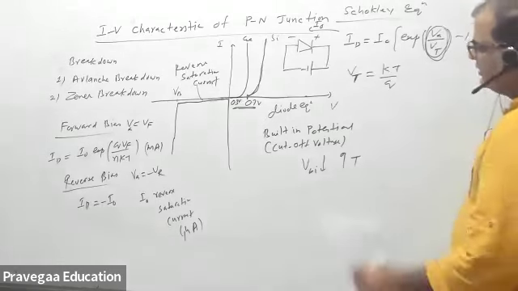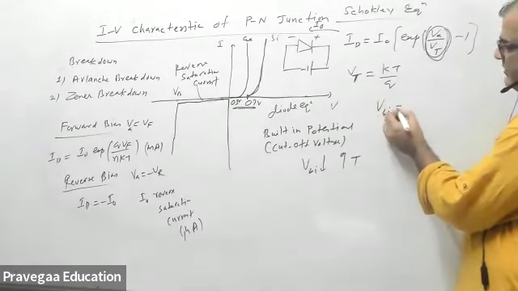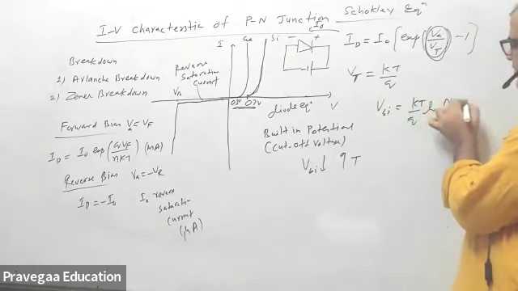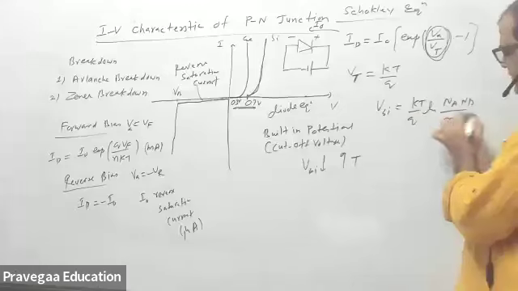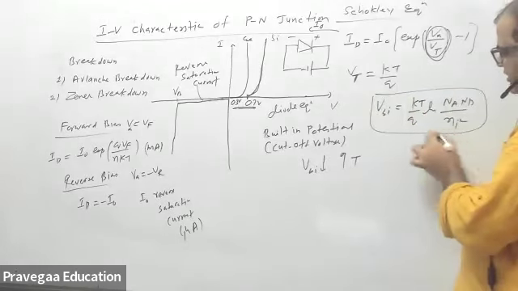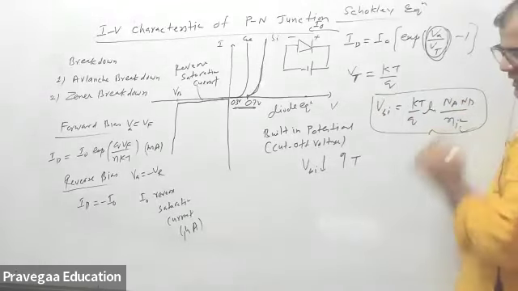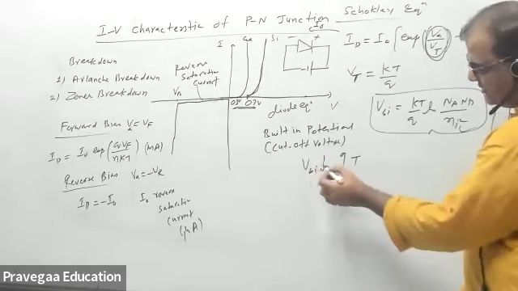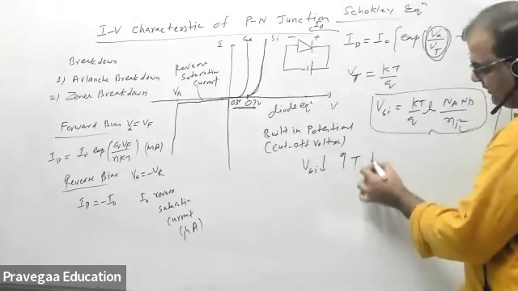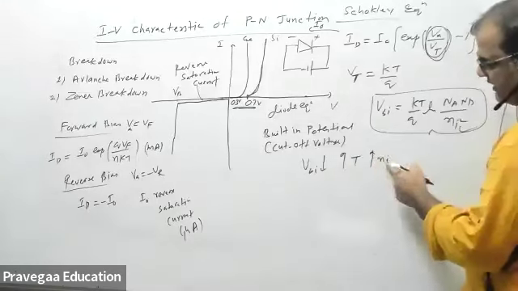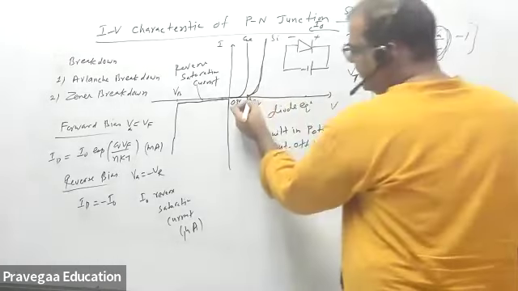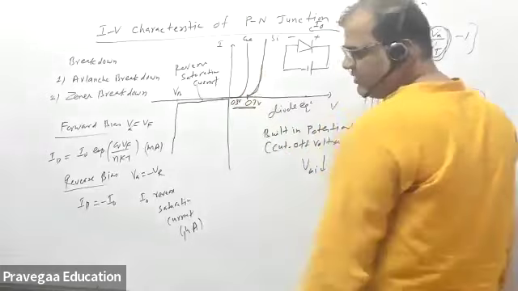Why? Because your VBI is basically KT upon Q ln Na Nd upon Ni square. As you increase the temperature, Ni, the intrinsic carrier concentration, increases. Ni increases, and this makes VBI go down. So for the same material, VBI is a function of temperature.